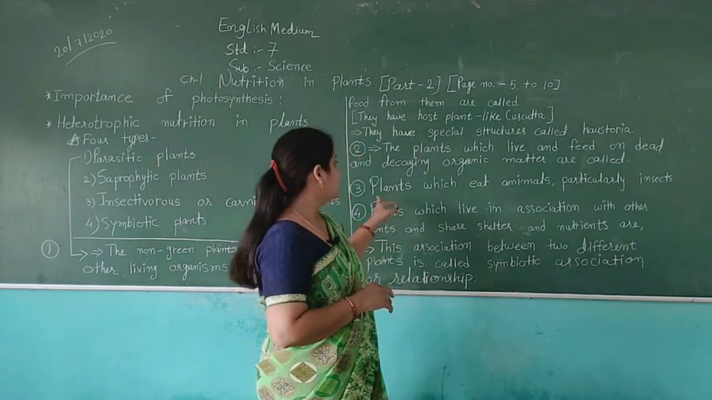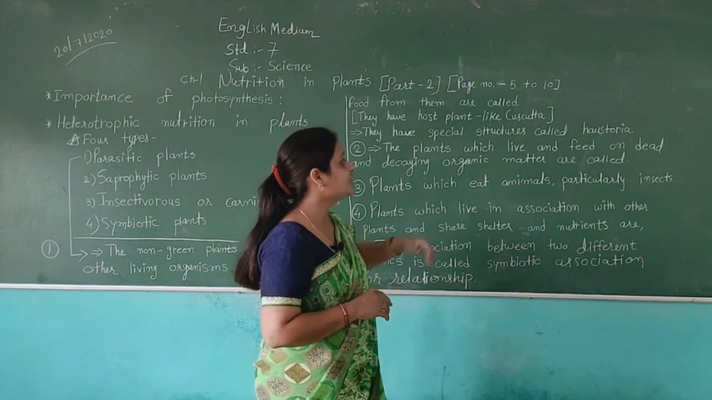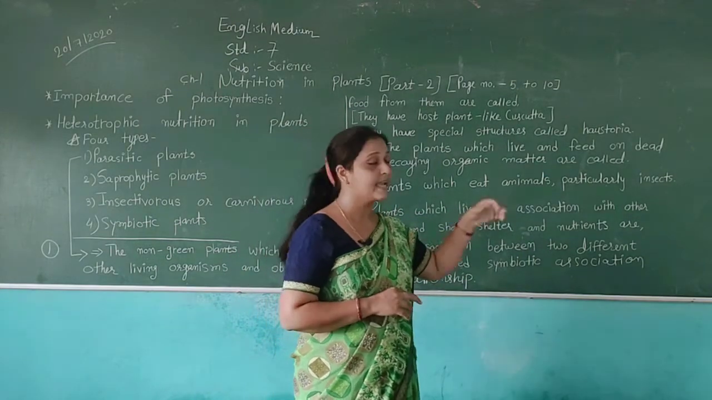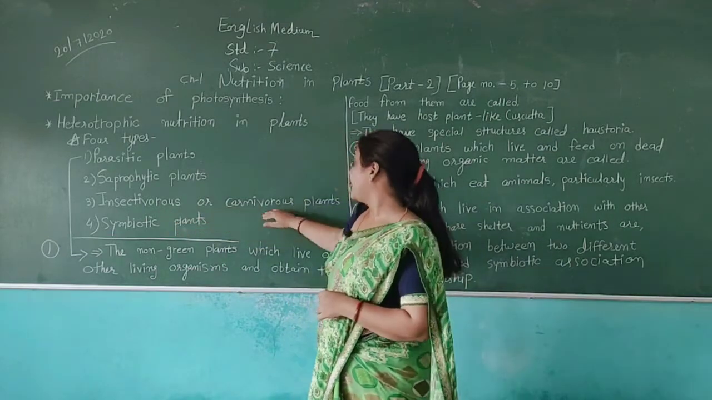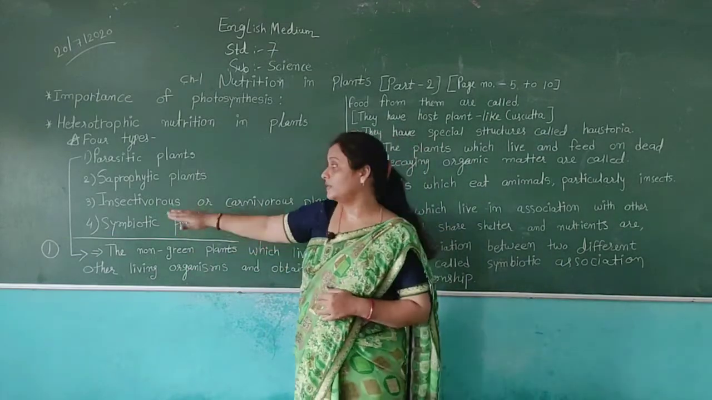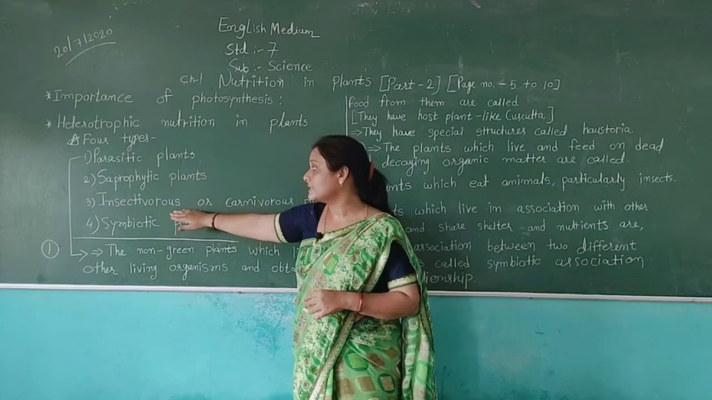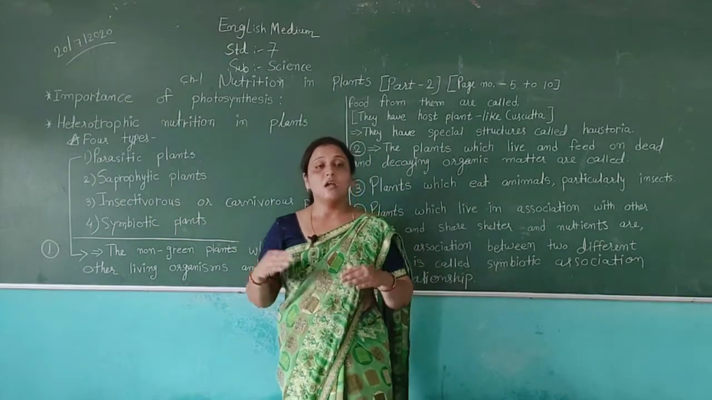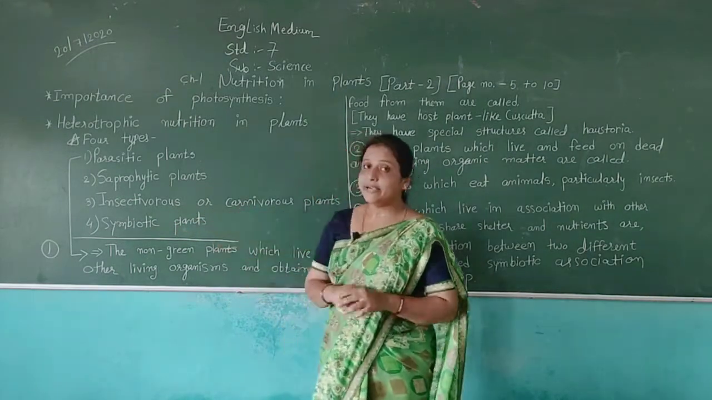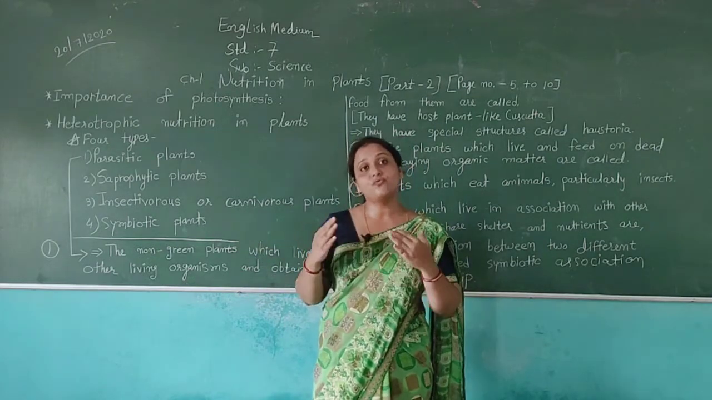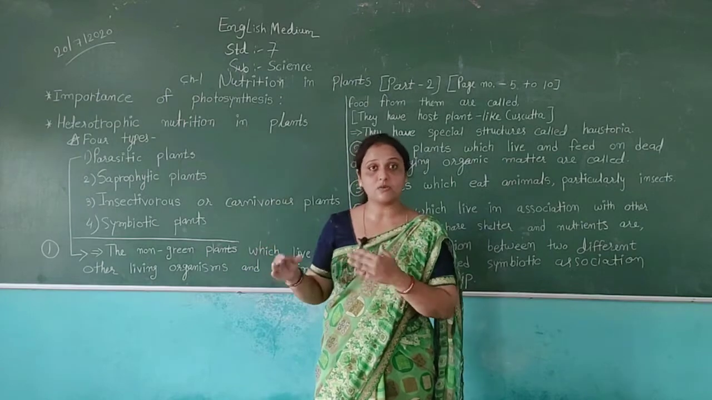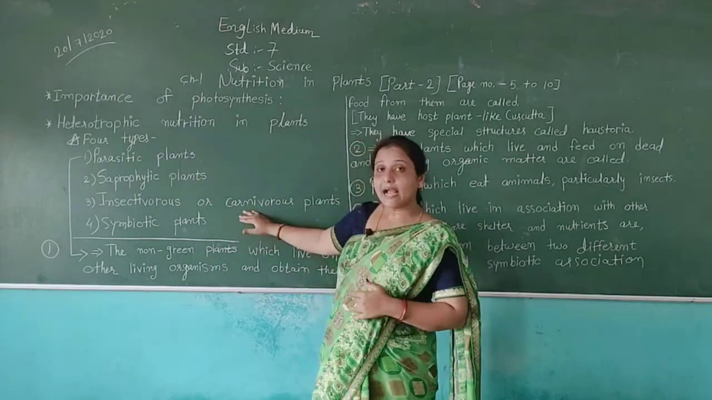Okay. Then plants which eat animals, particularly insects, are called insectivorous or carnivorous plants. Our third type is insectivorous or carnivorous plants. We already know about carnivorous. Carnivorous animals or plants which eat other insects or other animals are called carnivorous.